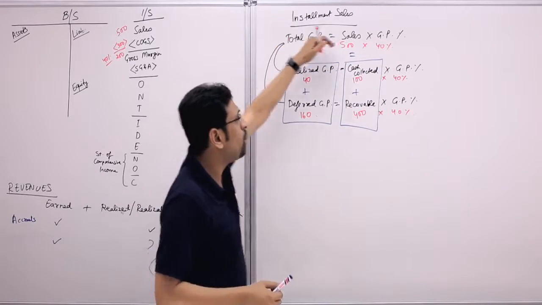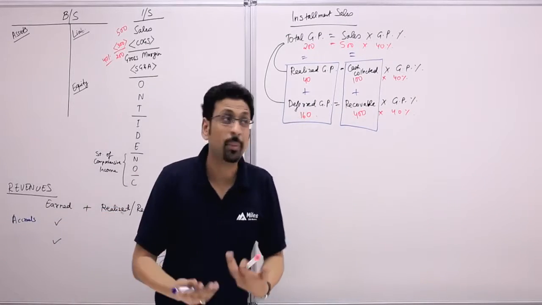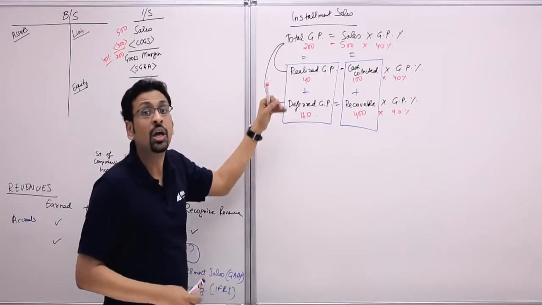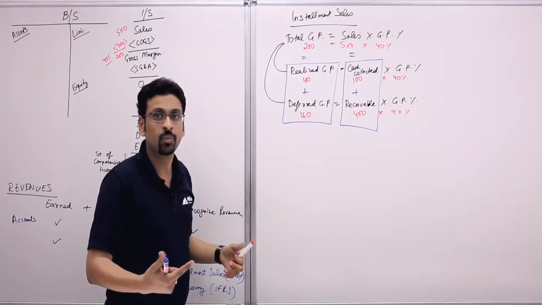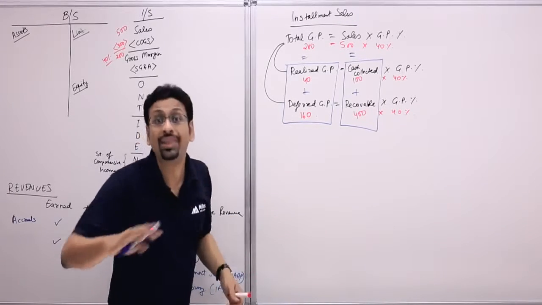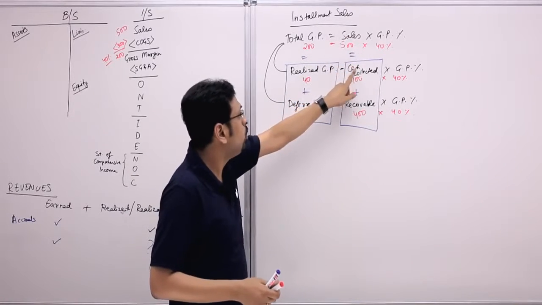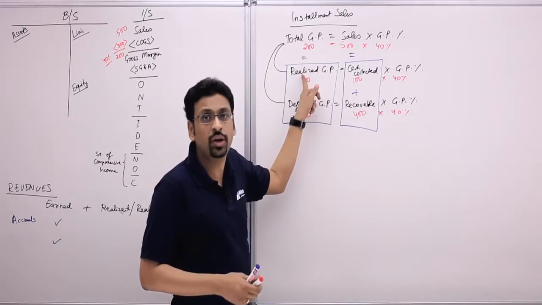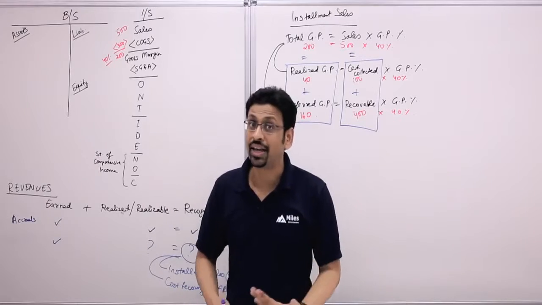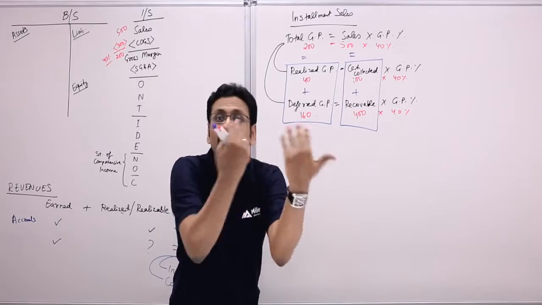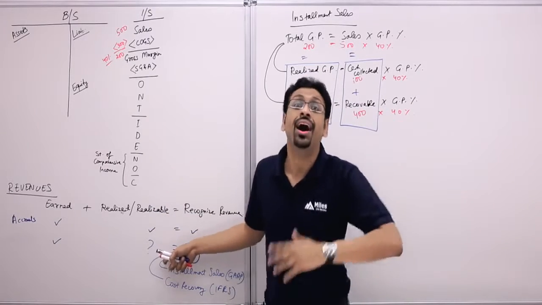So this was a simple formula that we had when we did GAAP accrual method. When we did installment method, we split it into two parts. Realized, the amount of cash collected; deferred, amount of cash not yet collected. Assuming we collect all the cash, let's say all the 500 is collected. What's deferred then? What's realized? So 500 into 40%, realized is 200. What's deferred? 0. So guys, installment sales means you're going to recognize gross profit as and when you realize the cash. Why? Because realizability is a question mark. It's uncertain.